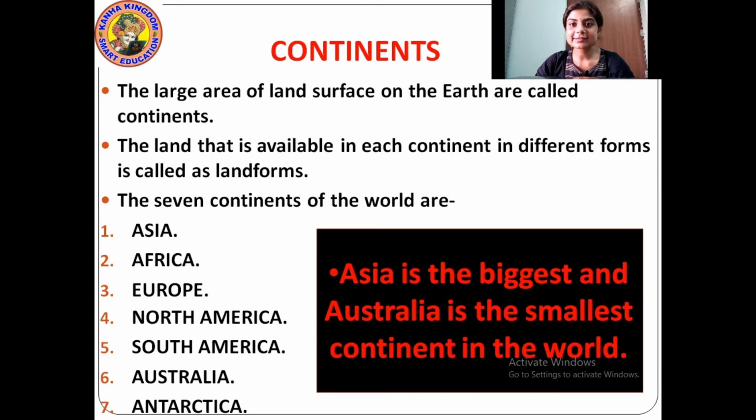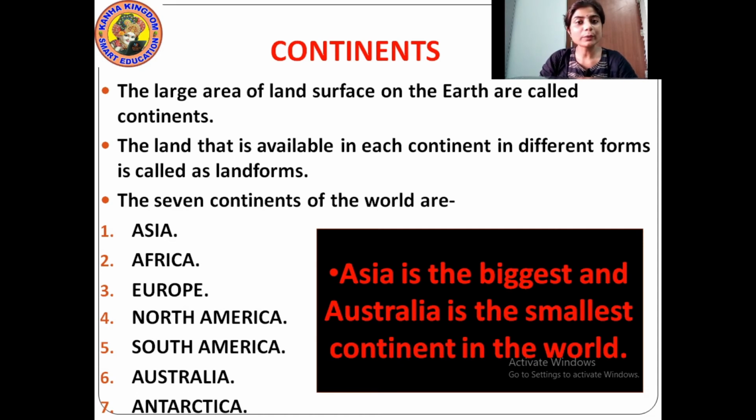So now students, let us study about the continents. We studied about the oceans. Oceans are the water bodies. Now what are continents? The spelling of continents is C-O-N-T-I-N-E-N-T-S. What are continents? The large areas of land surface on the earth are called continents.